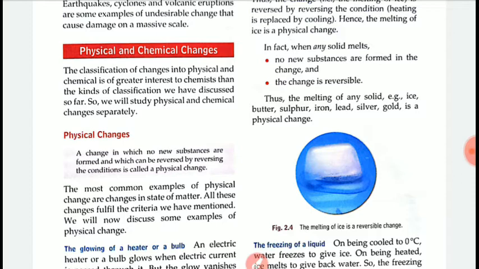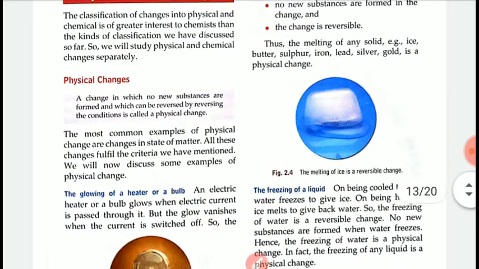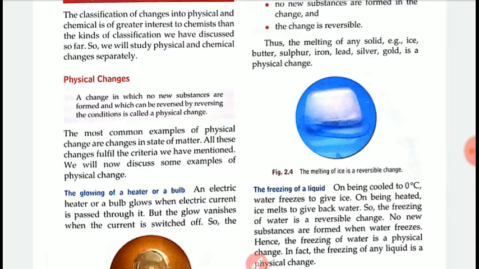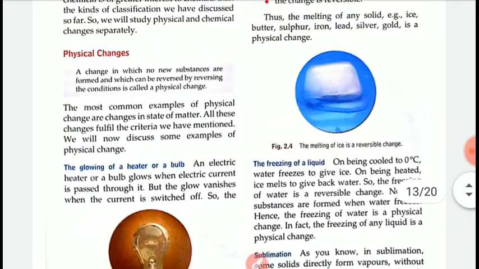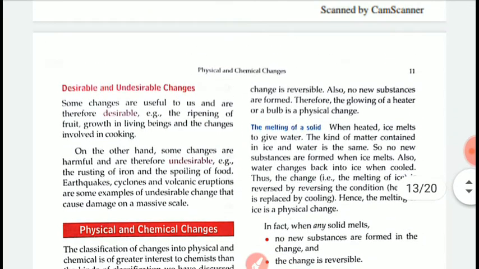Let's discuss some more examples of physical change. Glowing of a heater or a bulb. An electric heater or a bulb glows when electric current is passed through it, but the glow vanishes when the current is switched off. So, the change is reversible, and also no new substance is formed. Therefore, glowing of a heater or a bulb is a physical change.